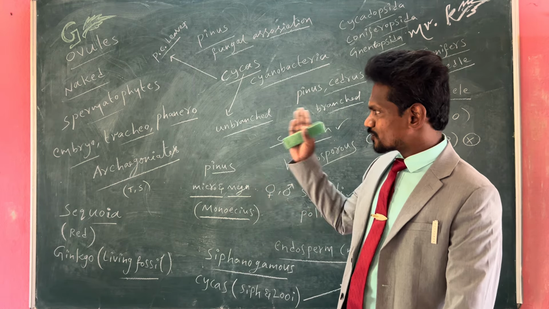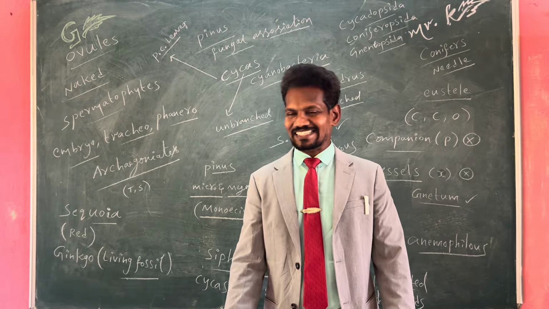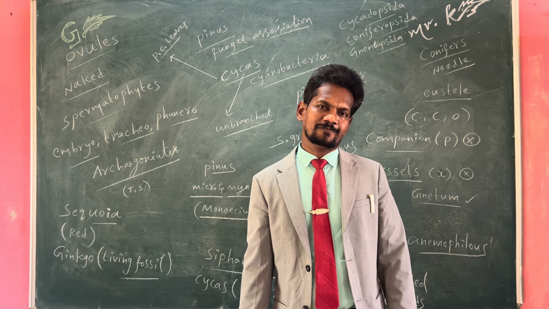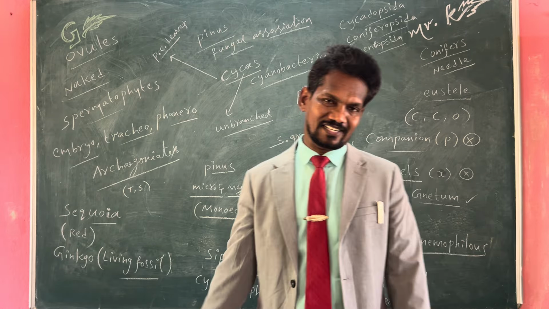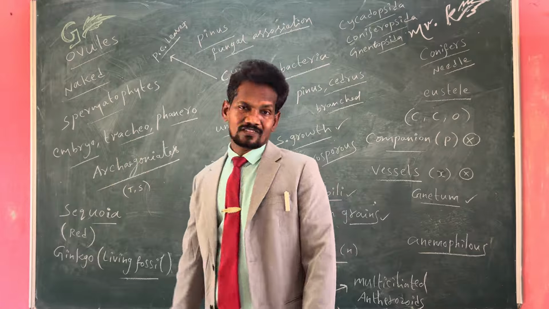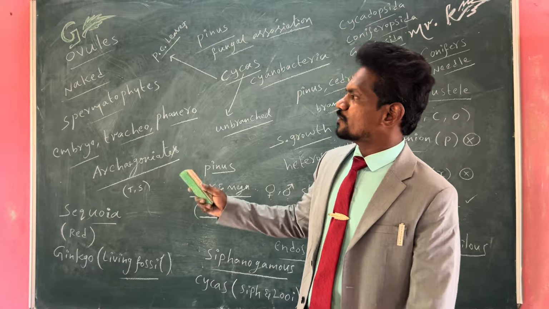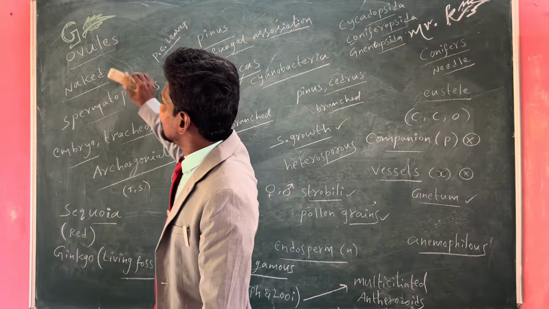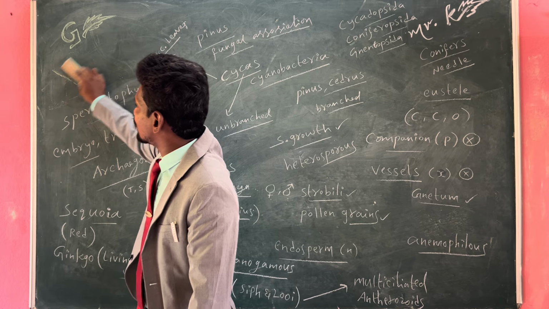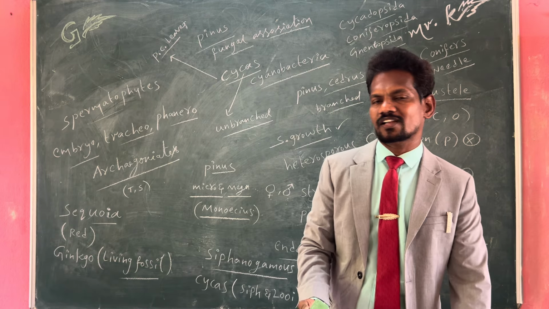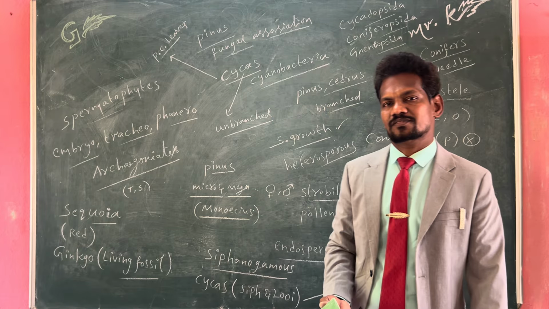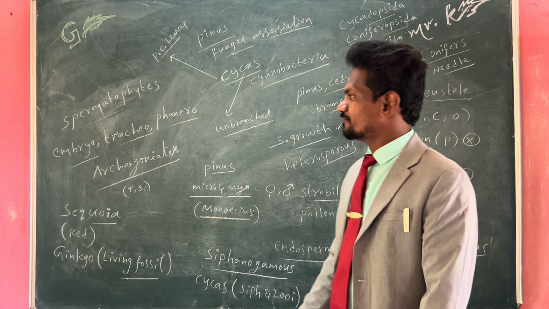But now let's go through gymnosperms, their general characteristic features and what the classes are. Finally, these gymnosperms are divided. We shall start with the naked and specific character. Gymnosperms have naked ovules. These naked ovules are found before fertilization and also after fertilization, because gymno means naked. Naked seeds. Remember, that is the main characteristic feature.